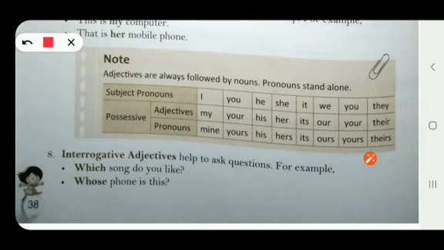For example, which song do you like? Song is a noun, and the word which helps us to ask a question about the song. Which song do you like? So it is an interrogative adjective. It helps us to choose the song, right?